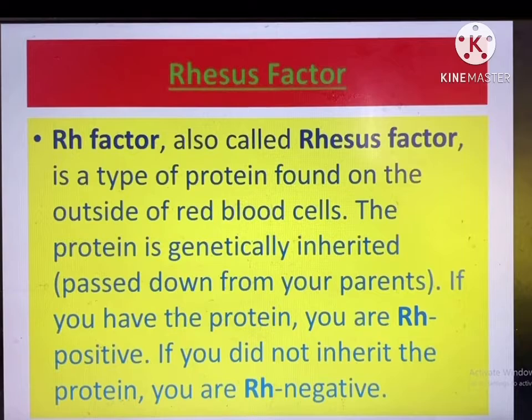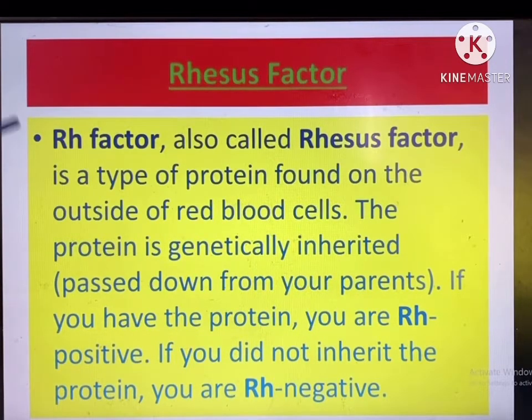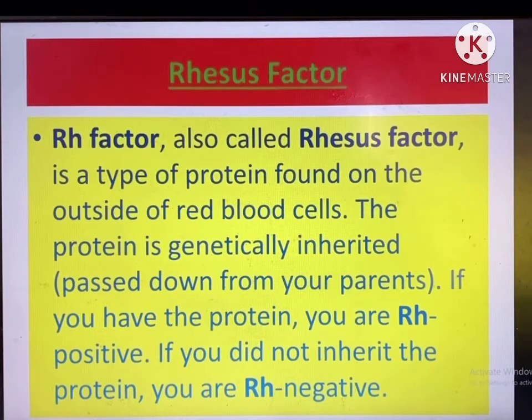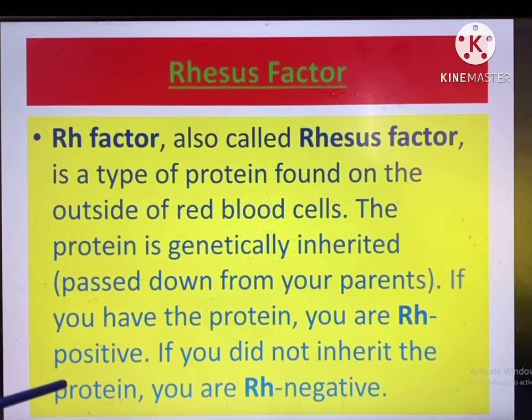Rhesus factor, the next important topic. What is that? Yes, we know a bit from the previous class. However, let's go to the core discussion. So Rh factor, also known as the rhesus factor, is a type of protein found on the outside of the RBC. The protein is generally inherited, which can be passed down from one generation to another. If you have the protein, you are Rh positive. If you don't, you are Rh negative.